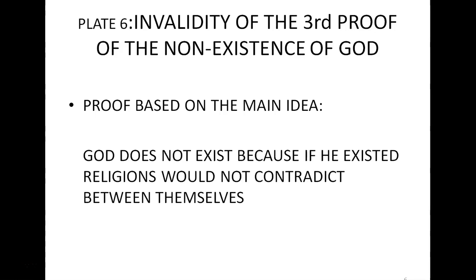Plate 6, invalidity of the third proof of the non-existence of God. The third classical proof of the non-existence of God is based on the main idea, written on the screen, that the existence of deep contradictions between religions, that is a true observation, contradicts the existence of God, who could not contradict himself. Thus, a third common proof of the non-existence of God, or that religions are false, is based on the contradictions